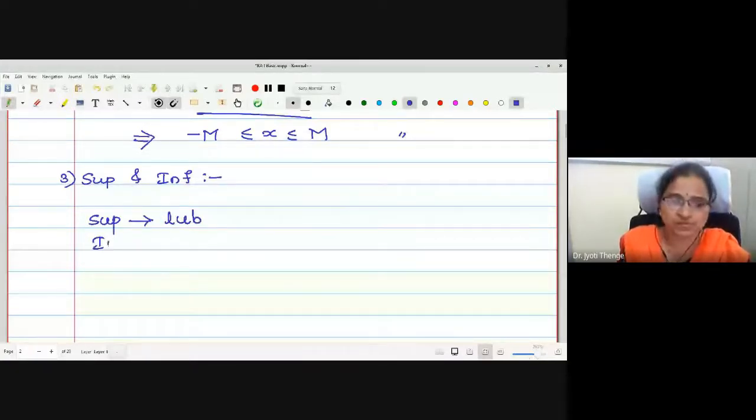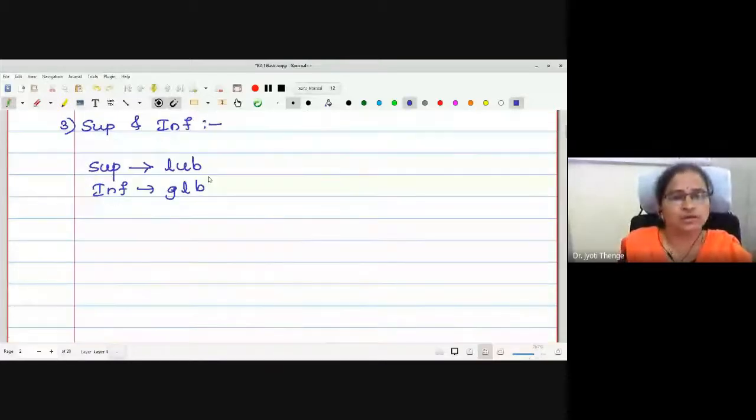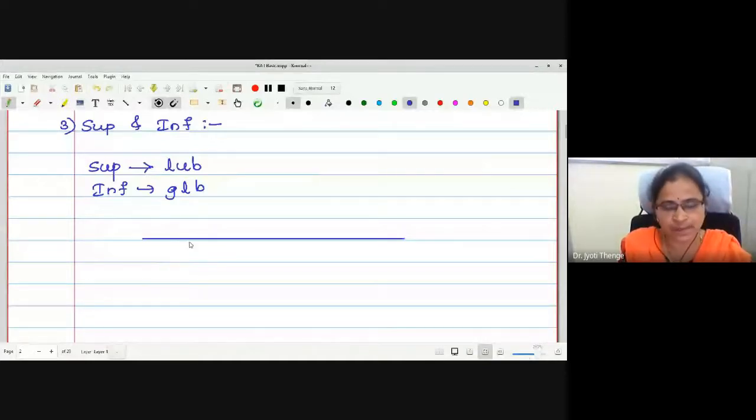Correct now? What is infima? This is greatest lower bound. Let us try to understand what suprema and infima are. For this purpose, let me draw one line. I will show you this by taking one example. Say again, I will take open interval 1 to 2.